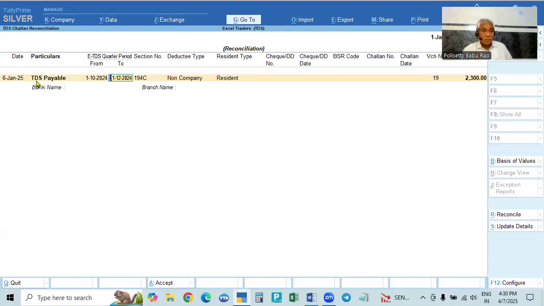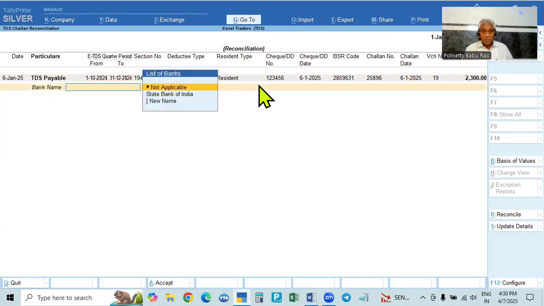The payment is made on 6th December, TDS payable, and then non-company we are making. The section is 194C, resident only. The cheque number 1, 2, 3, 4, 5, 6 we have given, and the cheque date is 6/1. The BSR code will have 7 digits, 1, 2, 3, 4, 5, 6, 7, and the challan number will have 5 digits, 1, 2, 3, 4, 5, and the challan date is also the cheque date only, that is the payment date 6/1.